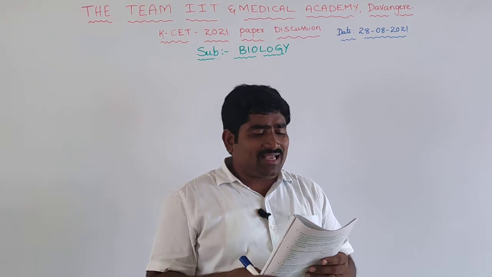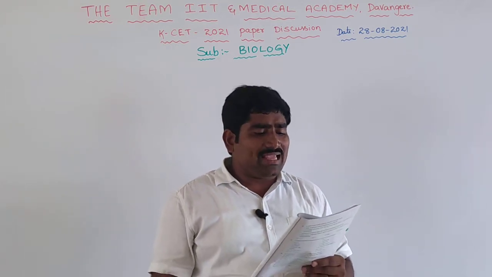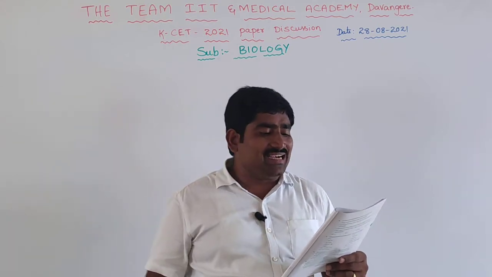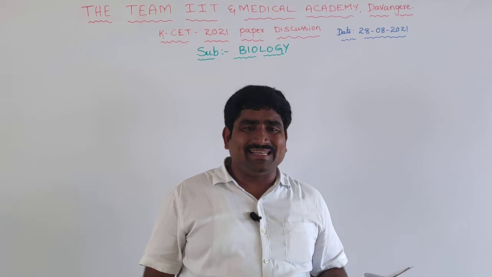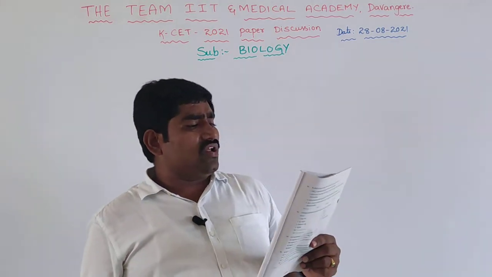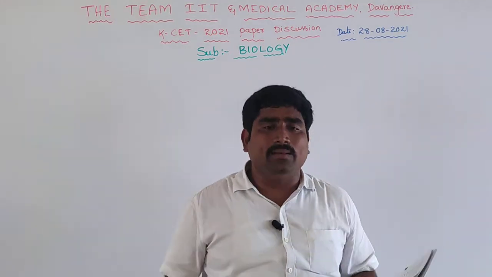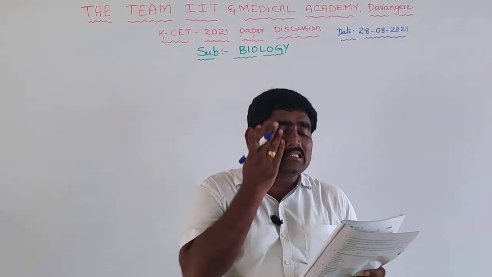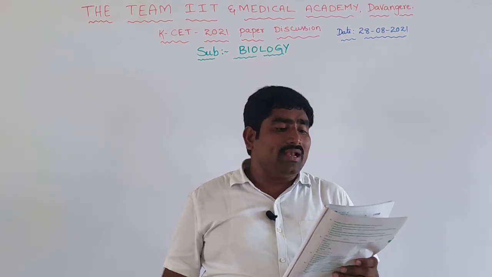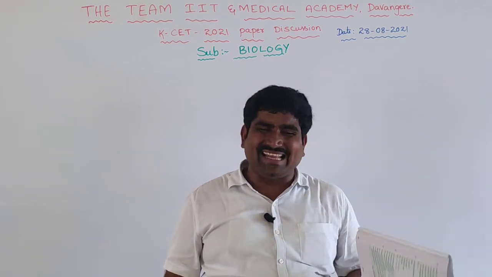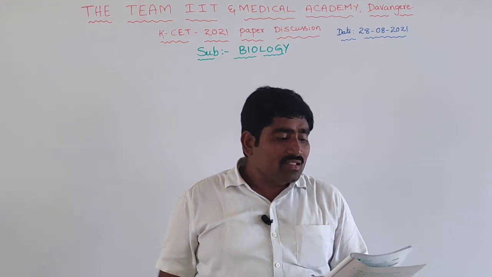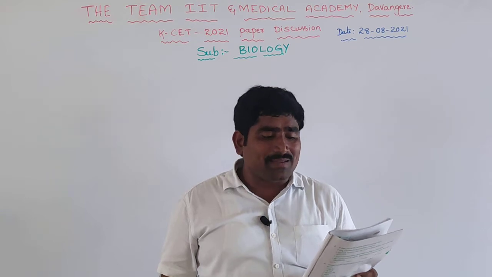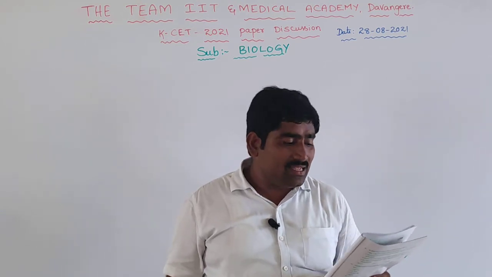Next, identify the correct statements for the following. Cuscuta is a chlorophyllous endoparasite, wrong. Cuscuta doesn't have chlorophyll. Cuscuta is a parasite on plants. Then next one, the human liver fluke needs only one host to complete its life cycle, that is also wrong. Snail and the fish both are required. The life cycle of endoparasite is more complex due to their extreme specialization. This is the right answer. Only 3 is the right answer.